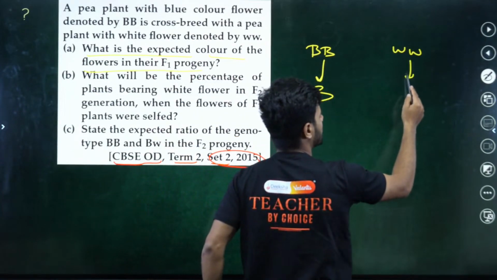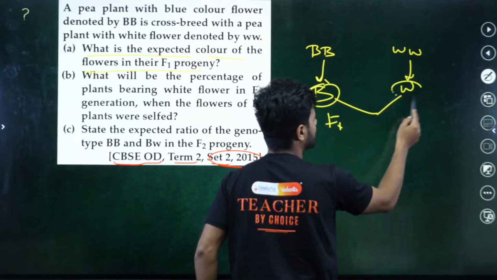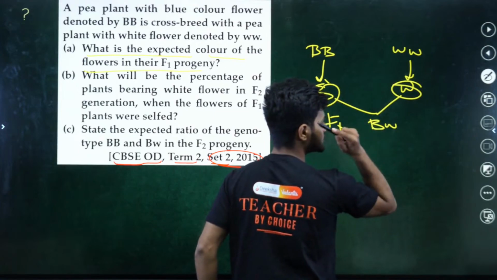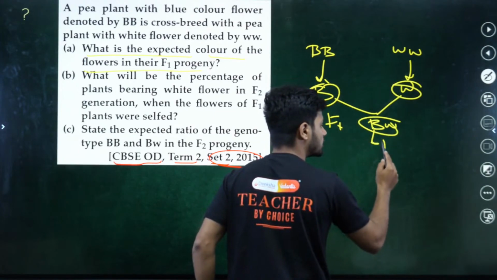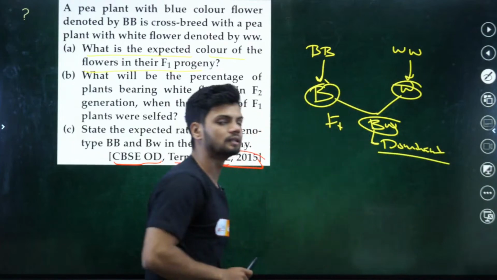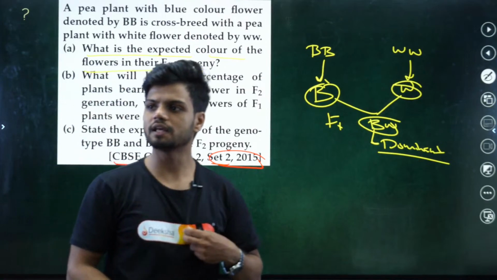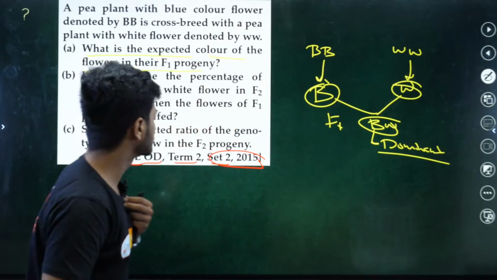Capital B and W. When you cross this in the F1 generation, we obtain this. Now here B is more dominant. So the expected color in the F1 generation will obviously be blue in color. Okay.